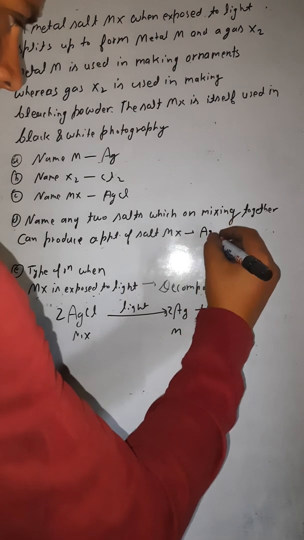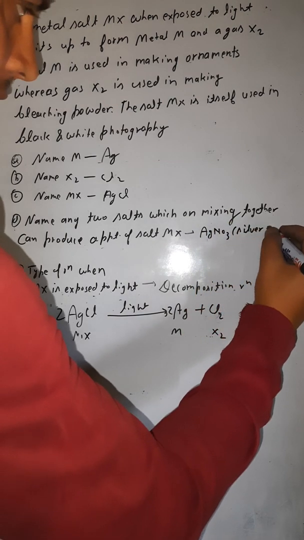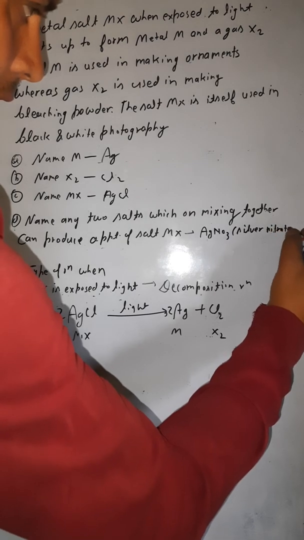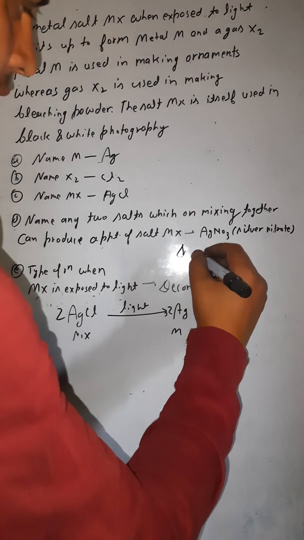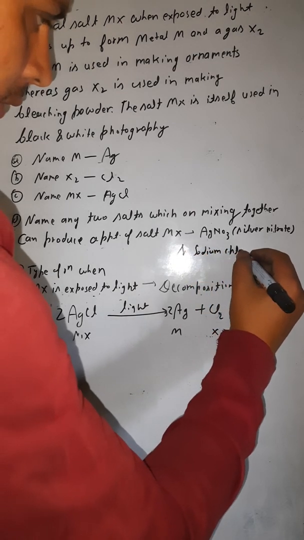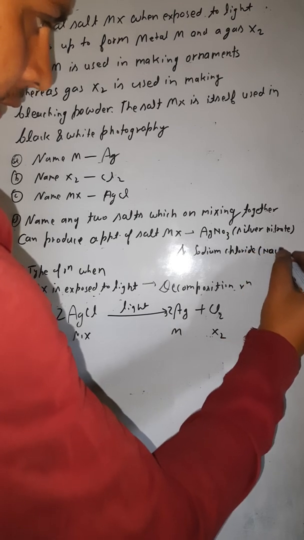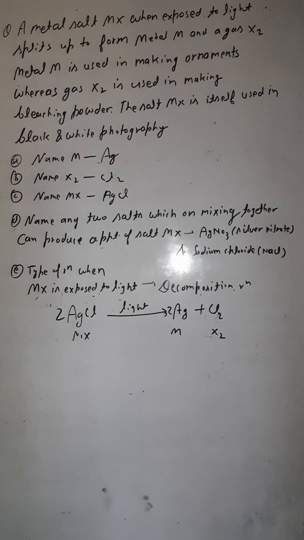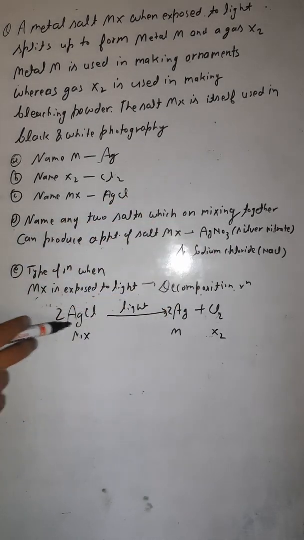The answer is silver nitrate and sodium chloride, that is NaCl. When we mix them together, they form silver chloride.